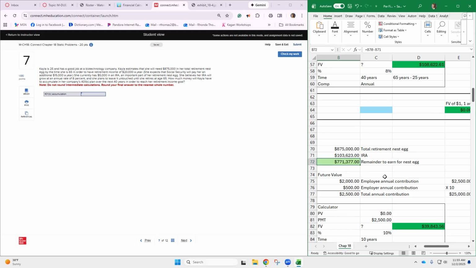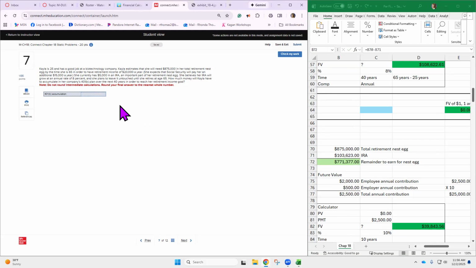For some reason, I put 625 in there because I wonder if this thing was misgrading. Here is how much money, if she wants that total of 875,000, she's going to have to accumulate in her 401k. So she's only going to have two legs to make it to this.